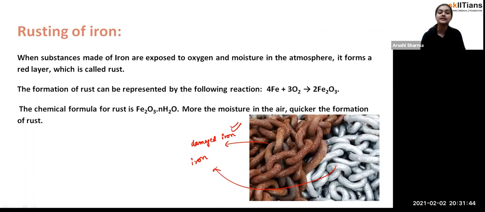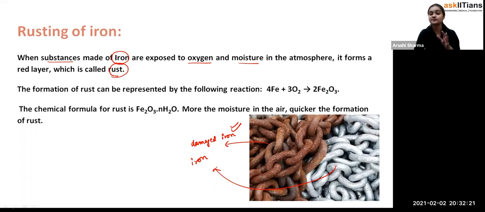Now how is it going on? See, when substances made up of iron are exposed to oxygen and moisture in the atmosphere, there is a formation of a brown red color layer, which we call rust, and the whole process is called the rusting of iron. As I have already given you one example, most of the students have their own bicycles. And if its body is made up of iron, and that bicycle is standing outside in the open atmosphere, then due to contact with oxygen and moisture, what will happen after some time?